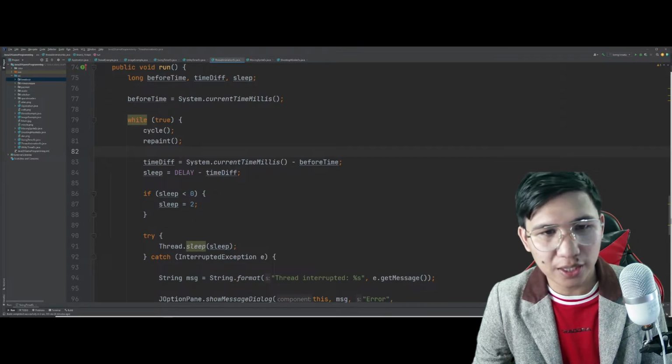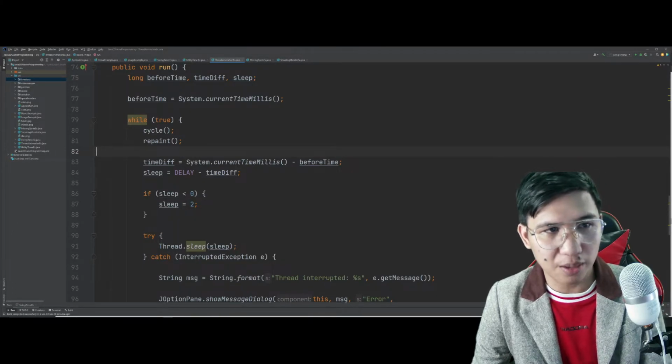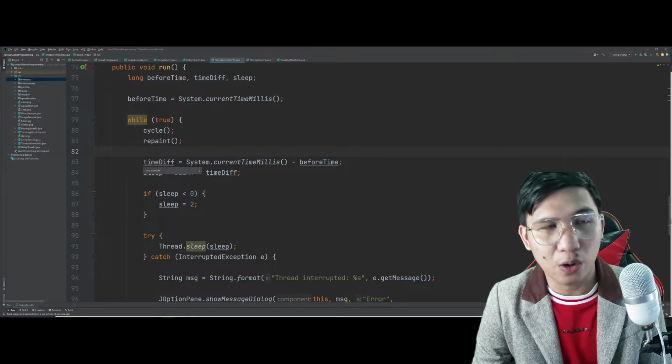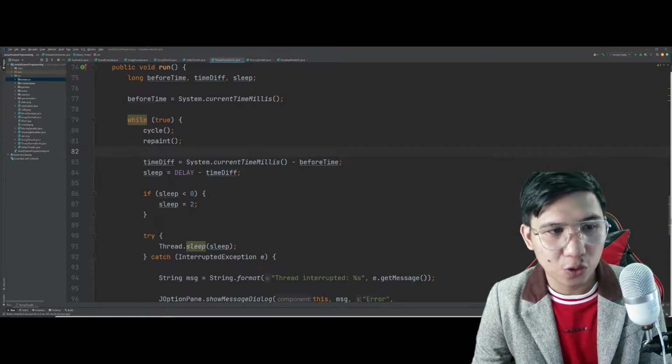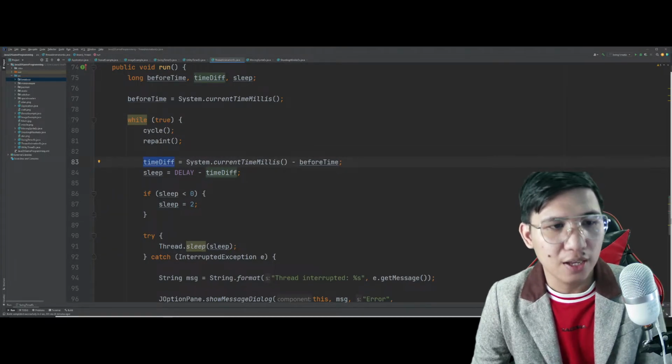So for example, ang current time natin dito in milliseconds is 100. So 100 minus the before time, in which the before time is for example 90. So the time differential now is actually 10. So, yun yung magiging value ngayon ni time differential. 10 milliseconds na yung interval ng mangyayari.